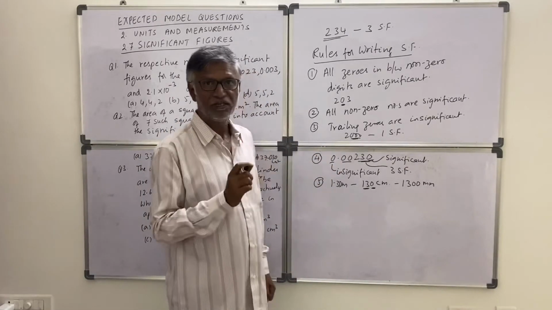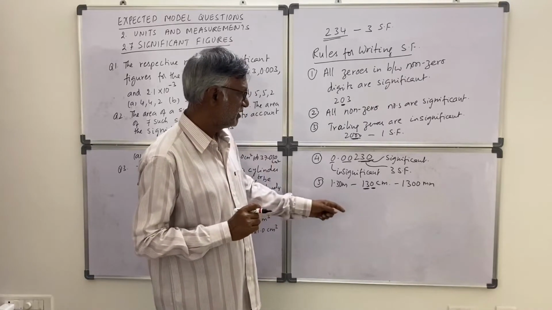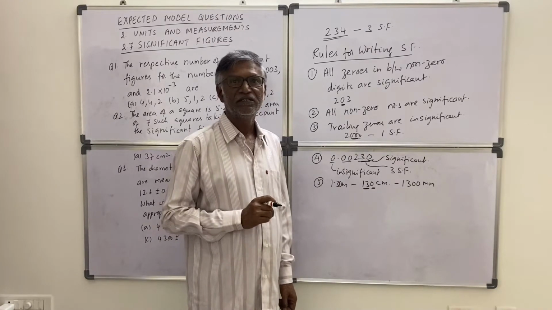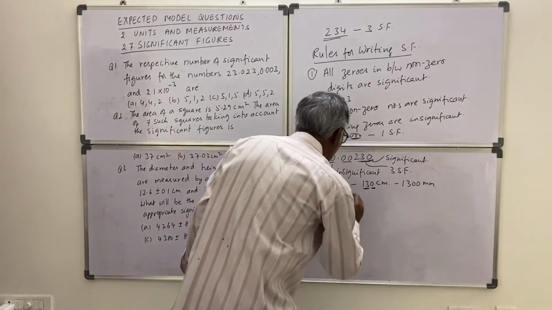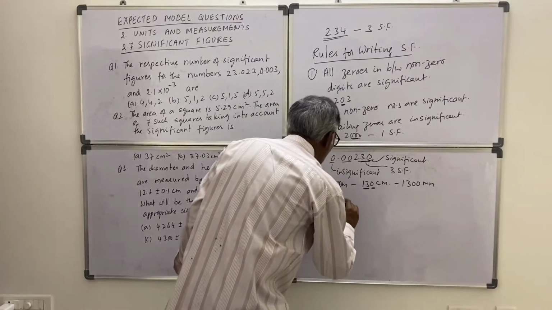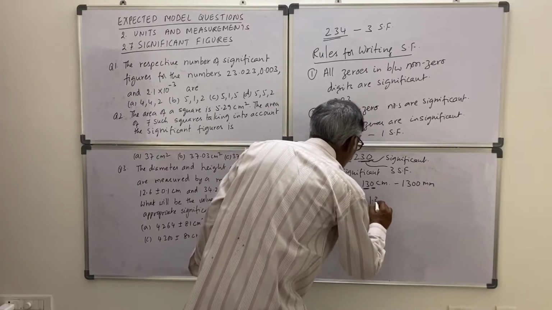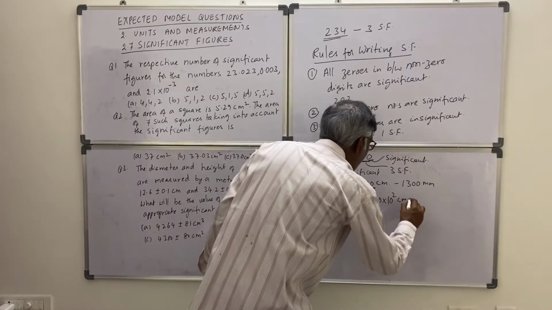समझ में आ रहा है ना बेटा? ठीक है, तो अभी बता दीजिएगा इसके लिए क्या करना पड़ेगा. We have to write it in scientific notation. In scientific notation you can write 1.30 meter. This one you can write 1.30 into 10 square centimeter.